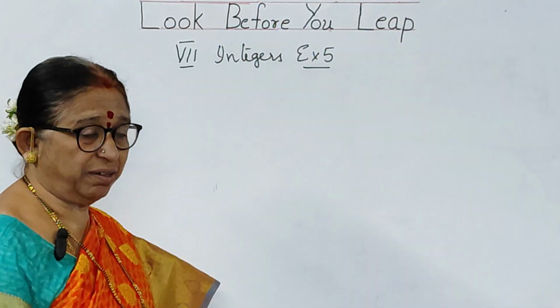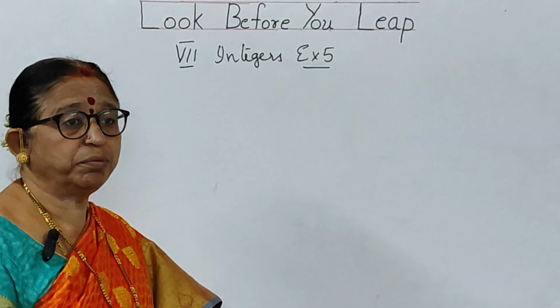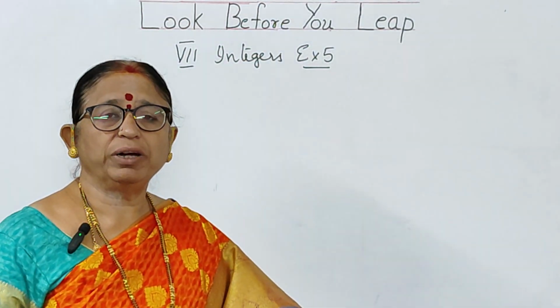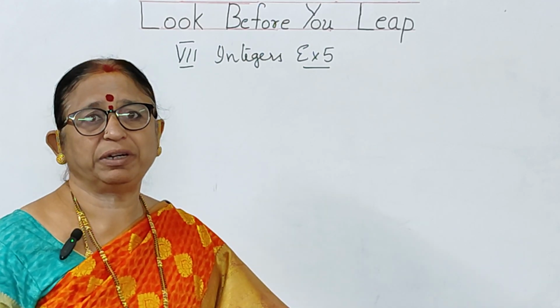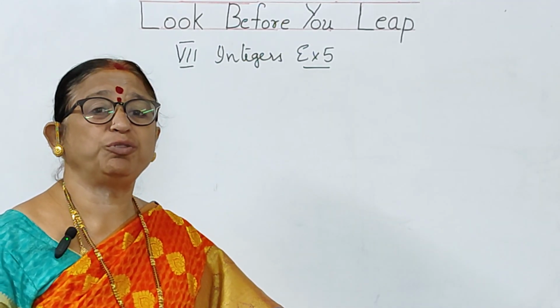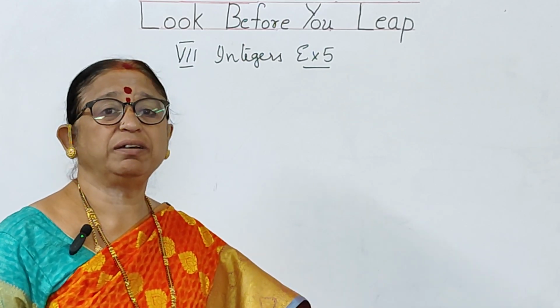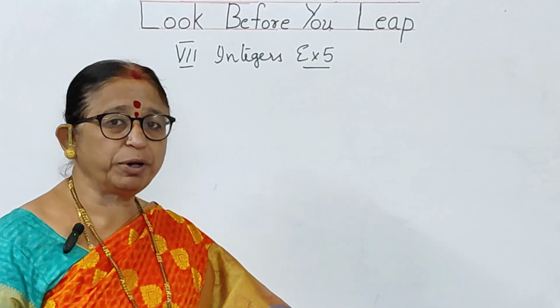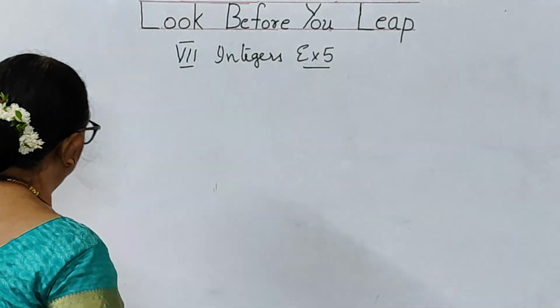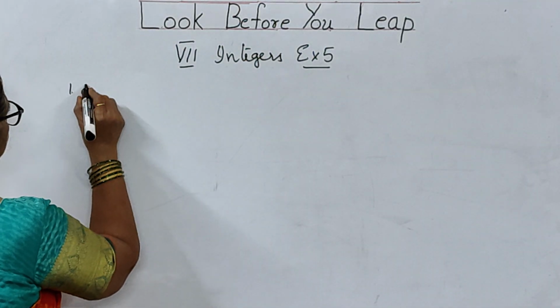In the previous video, children, I talked about distributive property. I told you what is the meaning of distributive property. The distributive property tells you about distribution of multiplication over addition. So the first problem which you are having here is the same type of problem. So what is that first problem?